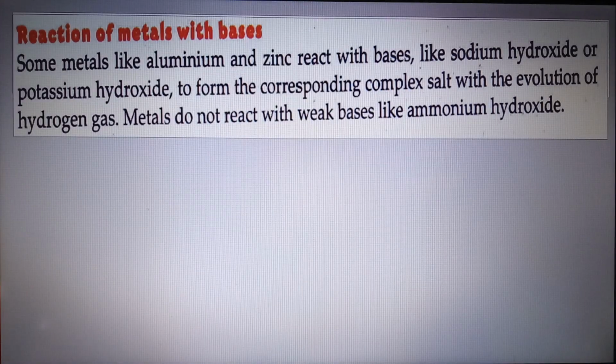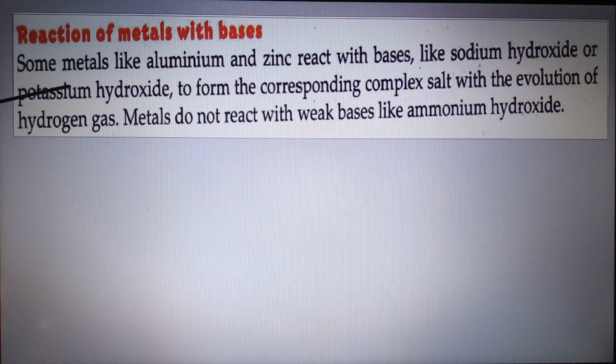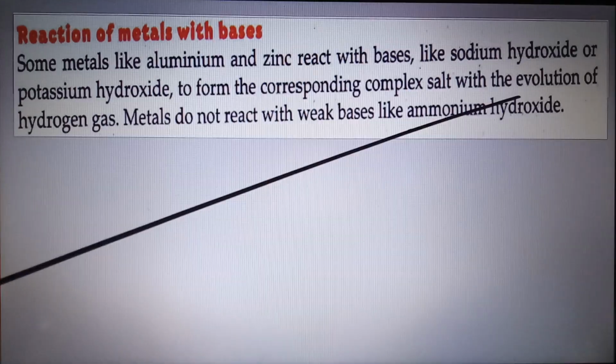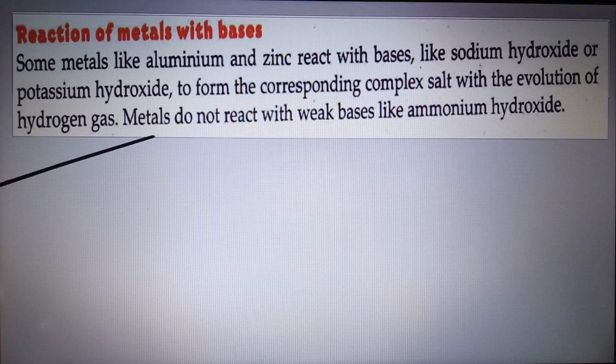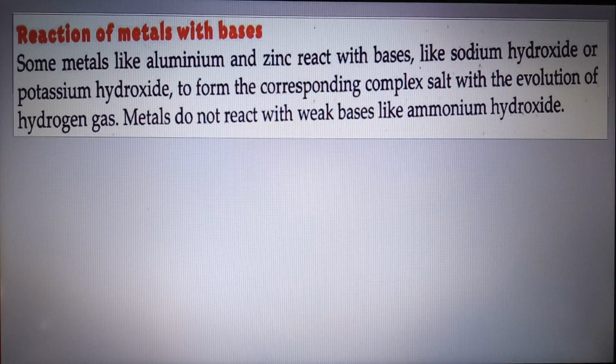Next, we have reaction of metals with bases. Some metals like aluminium and zinc react with bases like sodium hydroxide or potassium hydroxide to form the corresponding complex salt with the evolution of hydrogen gas. Metals do not react with weak bases like ammonium hydroxide.